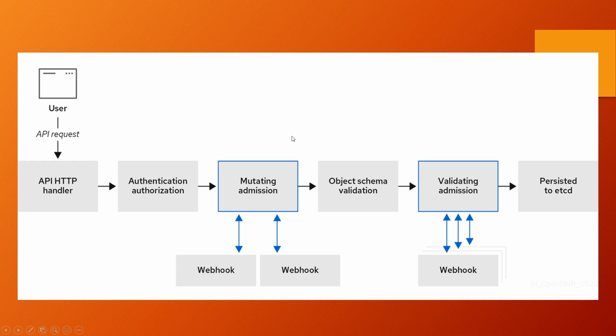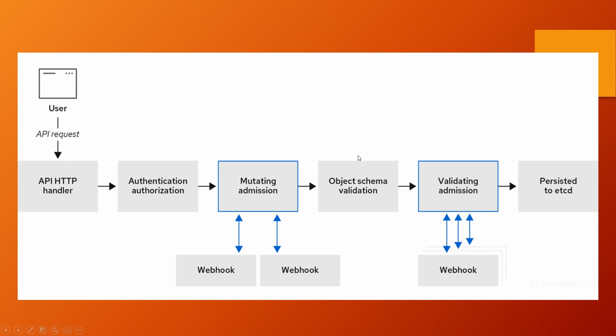So let us say that we don't have this one, we have not enabled this. What is the next phase? Authentication and authorization. Once it is done, it will go to the object schema validation. Object schema validation, in the sense, it will verify whether all the parameters you have written are in the correct order and are written properly or not. That is called object schema validation. Whatever object you try to create, whether it is a pod or a deployment or daemon set, any workload, config map, secrets, PV, PVC, any object you are trying to create on the Kubernetes cluster, it will validate the schema you have written.